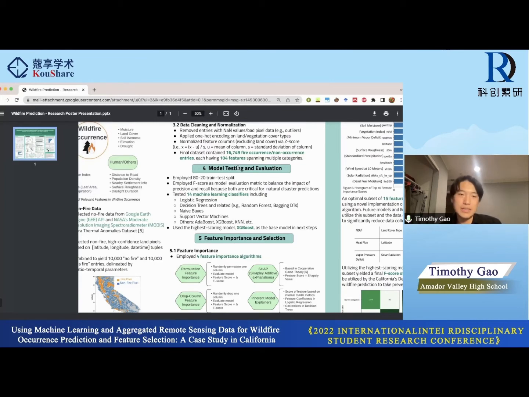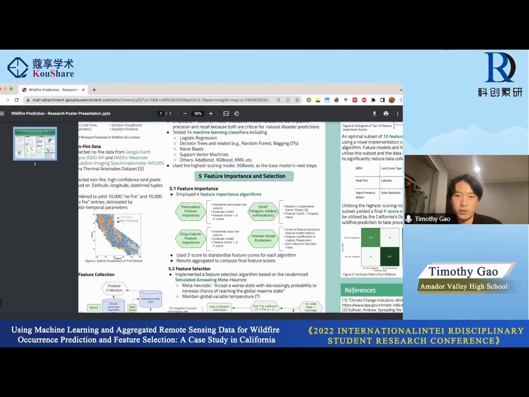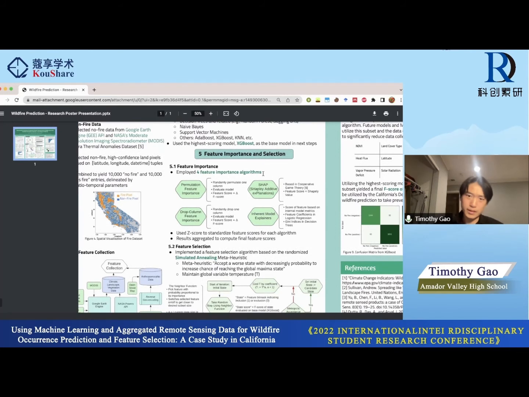And so essentially, these are pretty easy to test because I can just use sklearn. Essentially, after the model testing, I selected the higher scoring model, XGBoost, as the base model in the next steps. And the next steps are feature importance and selection. And so in 5.1, I first dealt with feature importance.